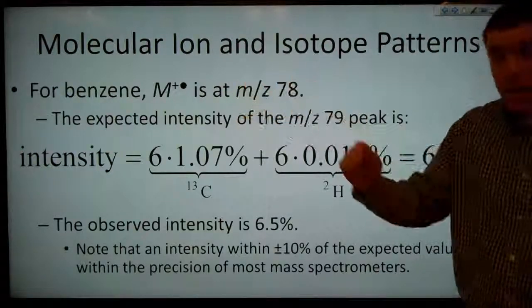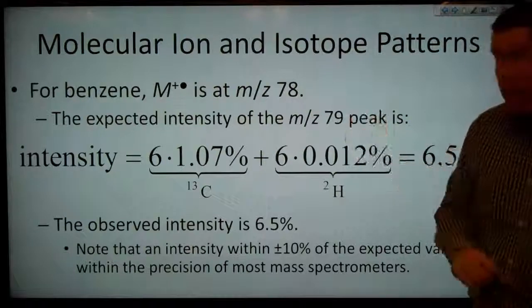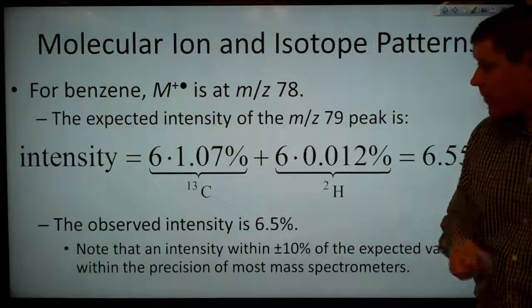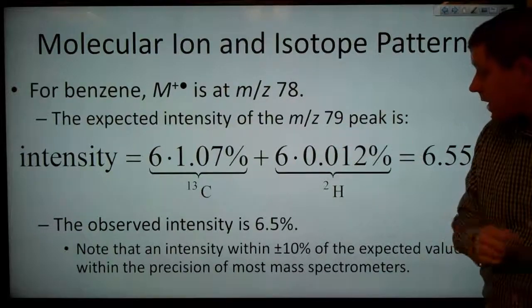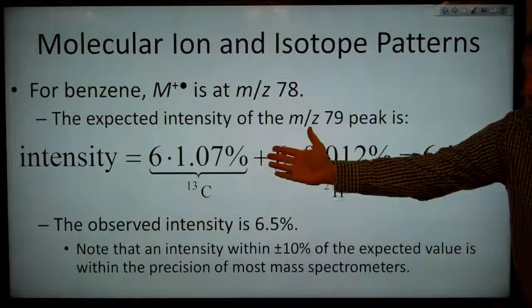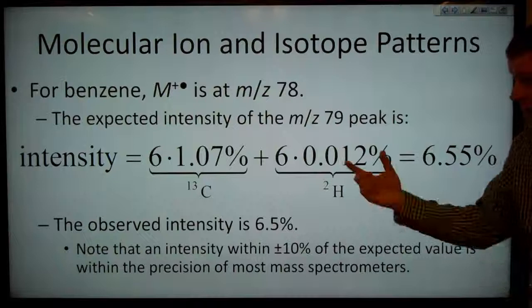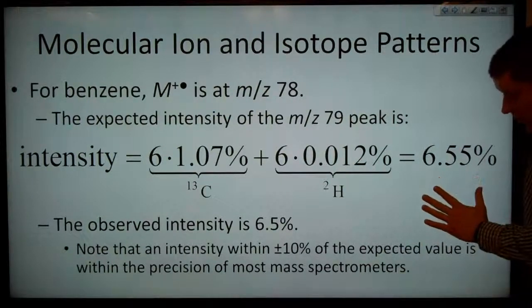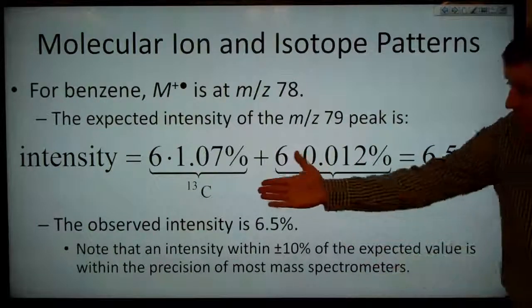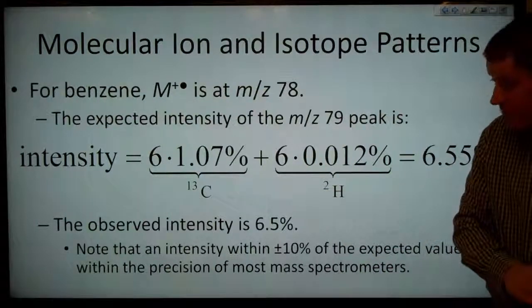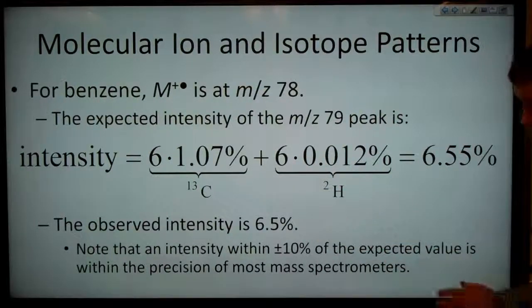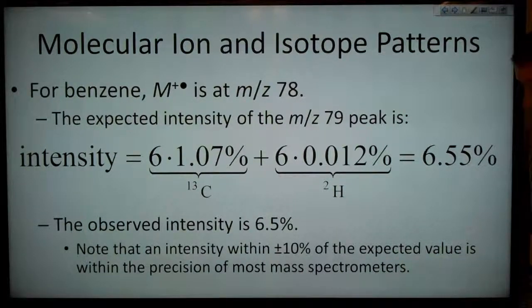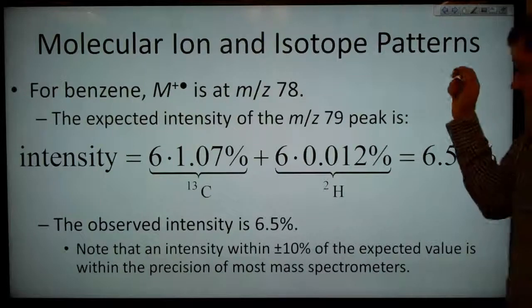For benzene, the molecular ion peak is at a mass-to-charge ratio of 78. And the expected intensity of our mass-to-charge peak at 79 is 6 times 1.07% plus 6 times 0.012%, which is 6.55%. And the observed intensity is 6.5%. And note that an intensity within about 10% of our expected value is within the precision of most mass spectrometers.